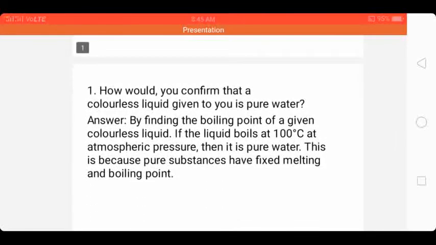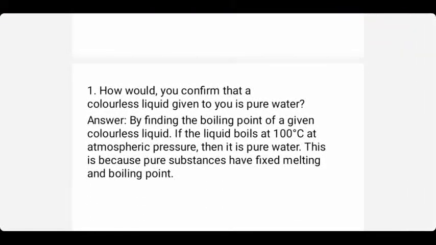Our first question is, how do you confirm that a colorless liquid given to you is pure water? We know that water has the boiling point of 100 degrees Celsius, and if the colorless liquid boils at 100 degrees Celsius at atmospheric pressure, then we can confirm that it is water. This is because pure substances have fixed melting and boiling point.